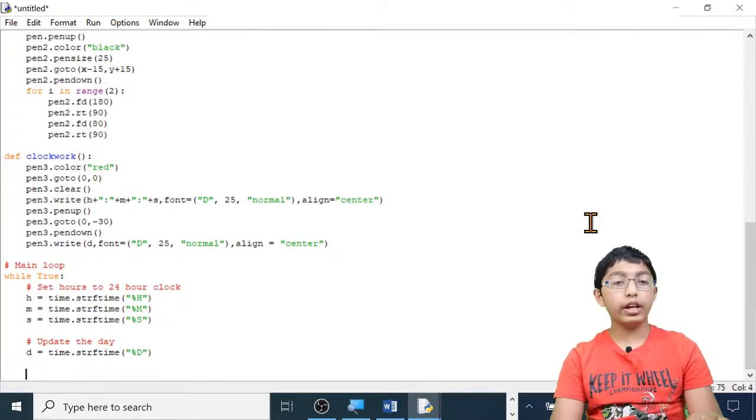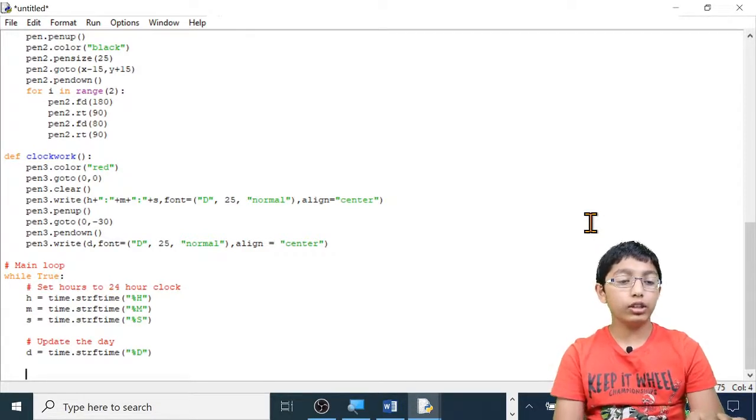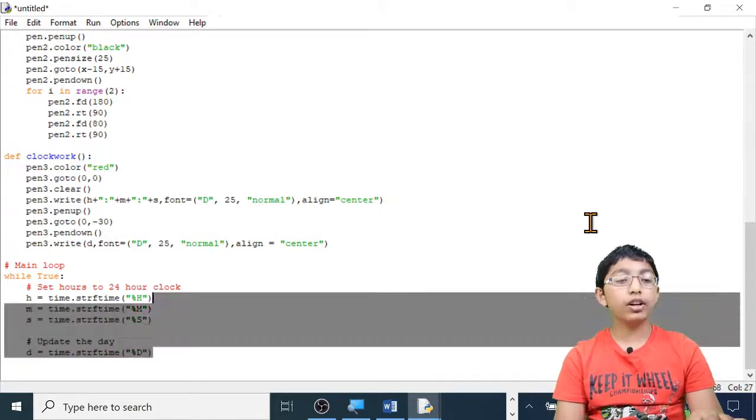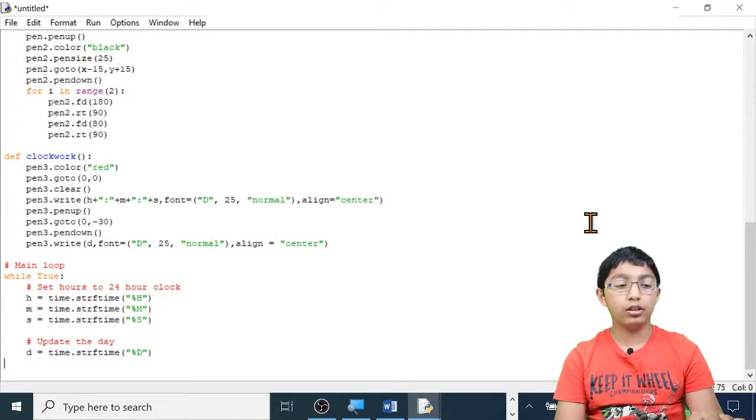Now the day and time will be updating, but right now it is not being displayed, it is not being called. We created the functions and we've actually made it make sense to Python by creating the variables, but we haven't actually called the function. So we have to call them.